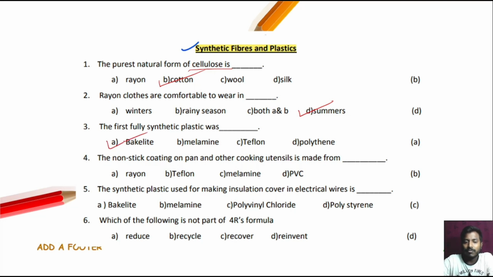Next question, question number 4. The non-stick coating on a pan or other cooking utensil is made from dash, is made from Teflon. Okay. Next question. The synthetic plastic used for making the insulation cover of electrical wire is dash. Wire is known as PVC, that is polyvinyl chloride. Next question. Which of the following is not part of the 4R? Reduce, recycle, recover, then reinvent. The option number D is the correct answer.